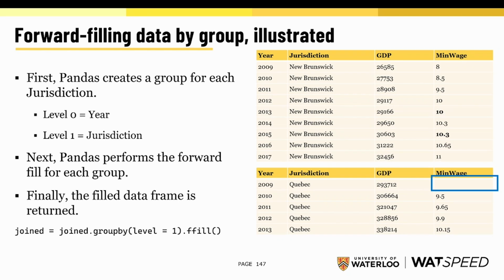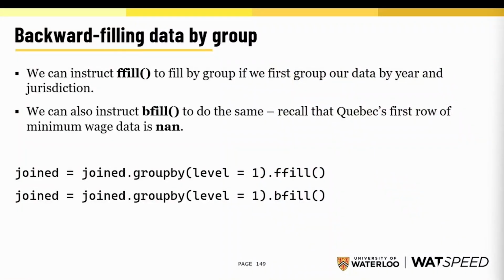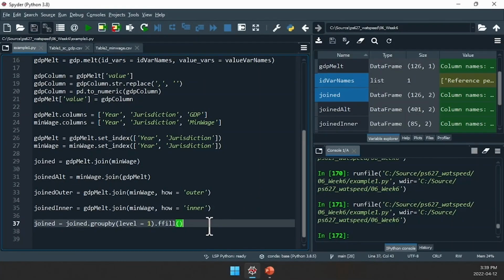Now notice 2009 Quebec, there is no previous value in this sub-data frame. And because we split our data into multiple groups, we're going to preserve that NaN for Quebec's first minimum wage value. So how can we, say, backfill the data? Well, remember how we have a bfill function? We can use the same methodology. We can say group by our first level index and then backfill by jurisdiction. So this is all we need to do.